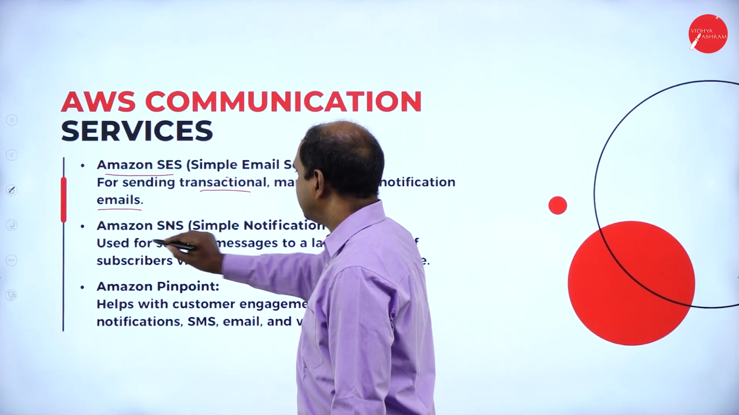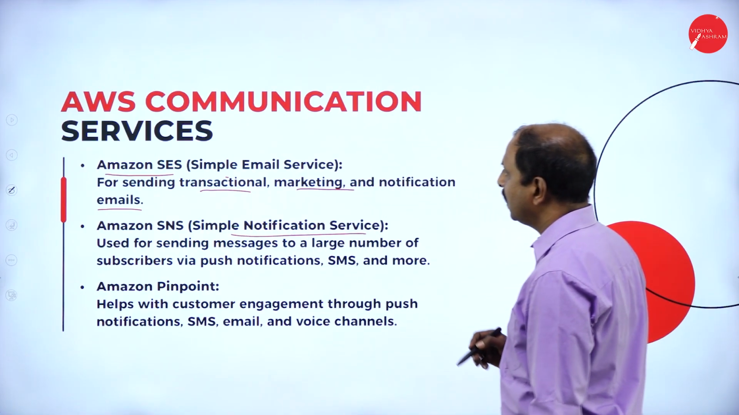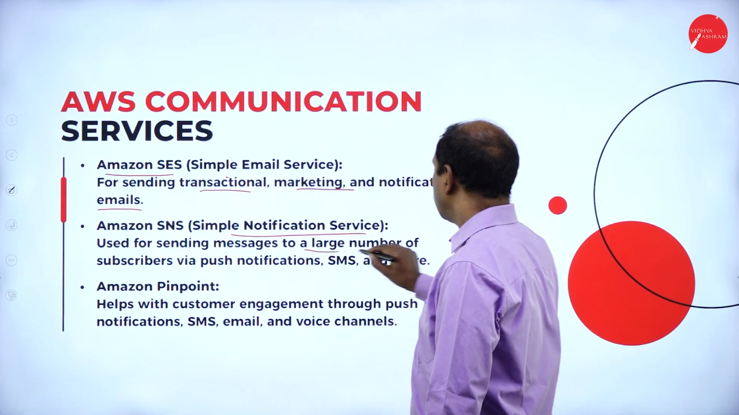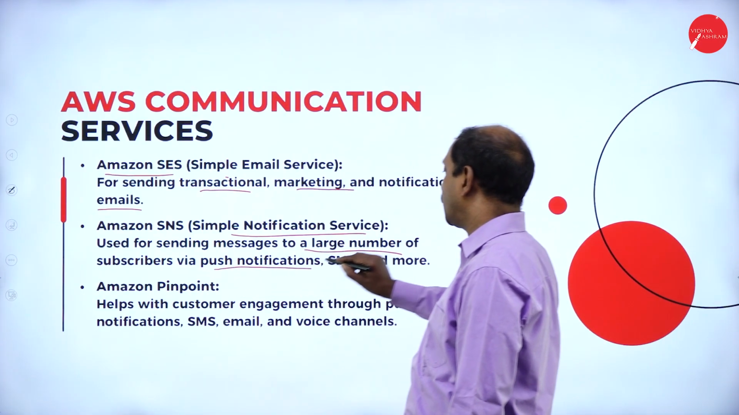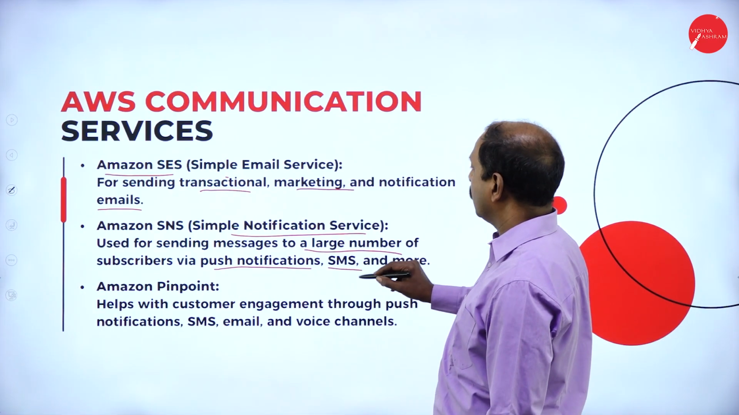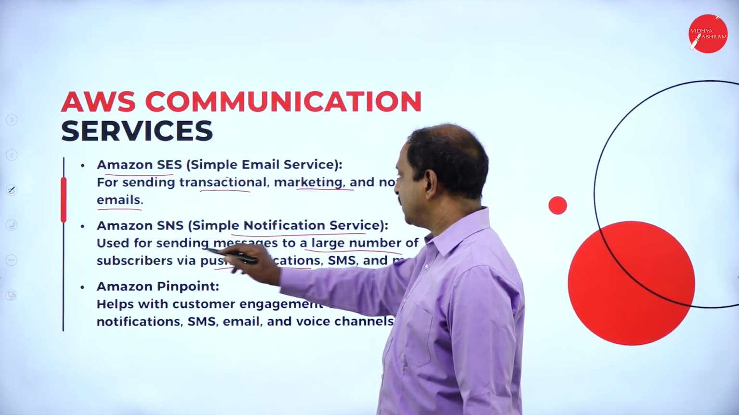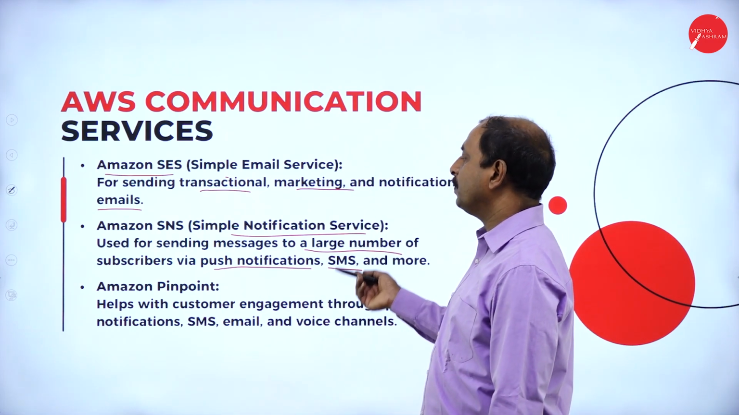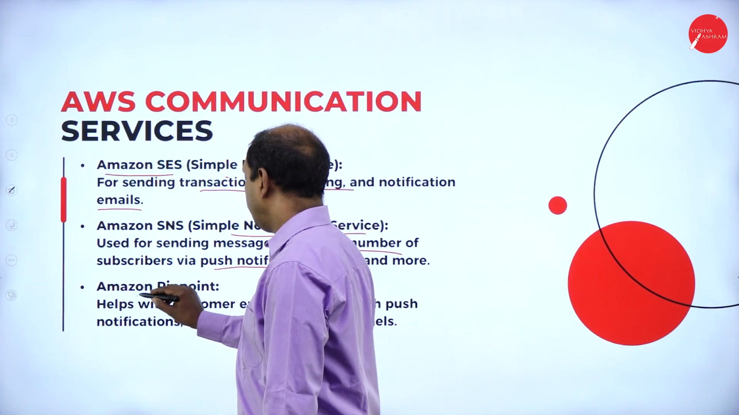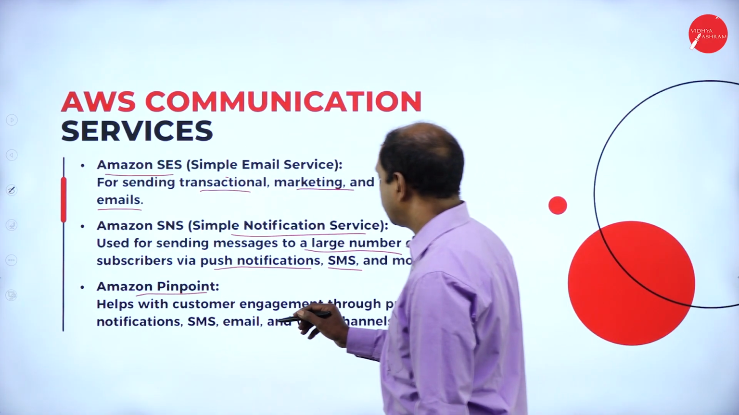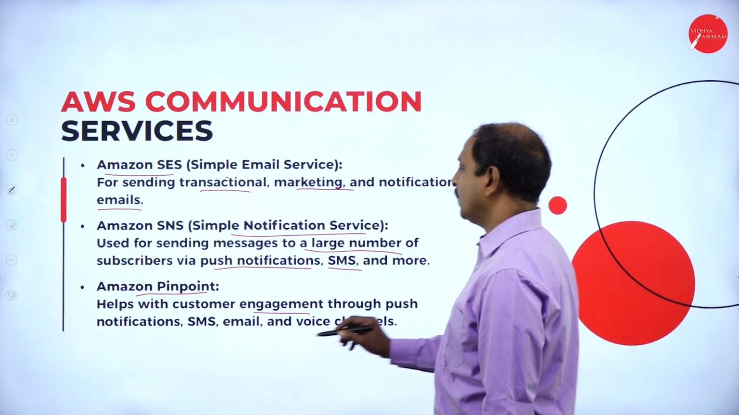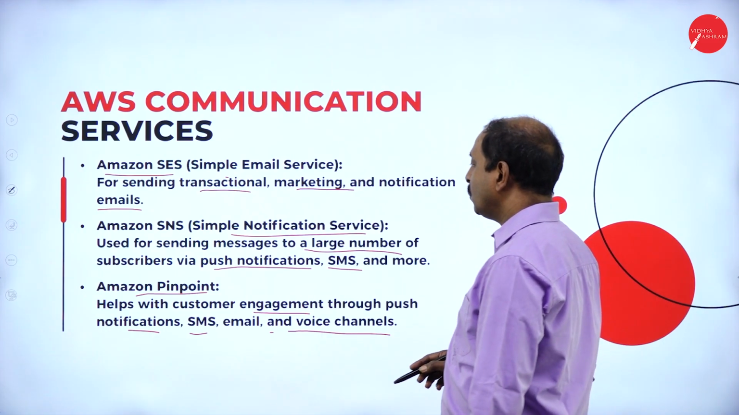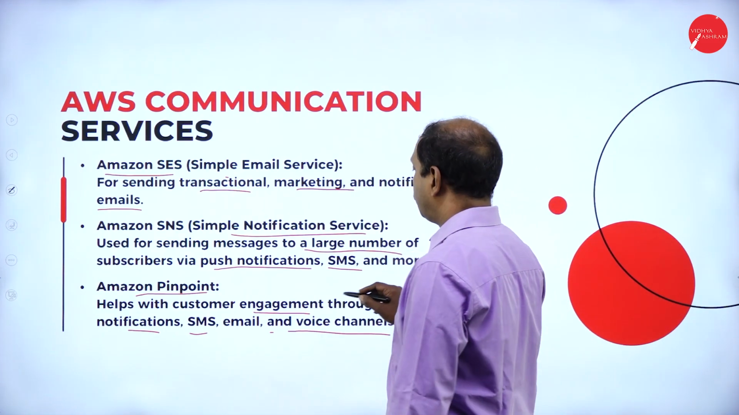Next one is Amazon SNS, Simple Notification Service. It is a notification service for sending messages to a large number of subscribers via push notification, SMS and more. It is used to send notifications to more than one user or multiple users. Next one is Amazon Pinpoint. It helps customer engagement through push notifications, SMS, email and voice channels. So it is going to help the customers with these types of services.